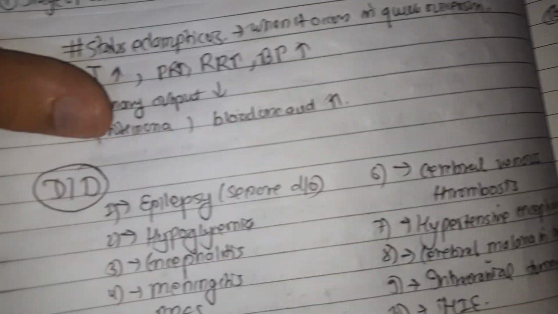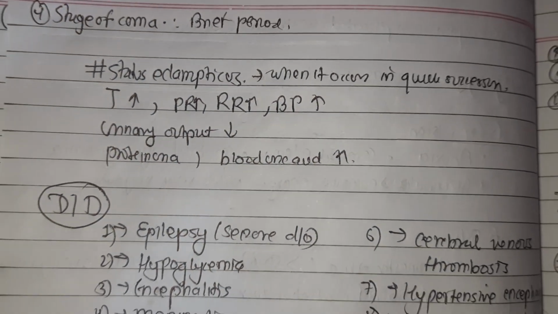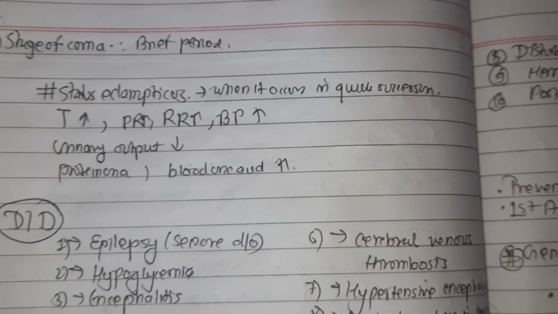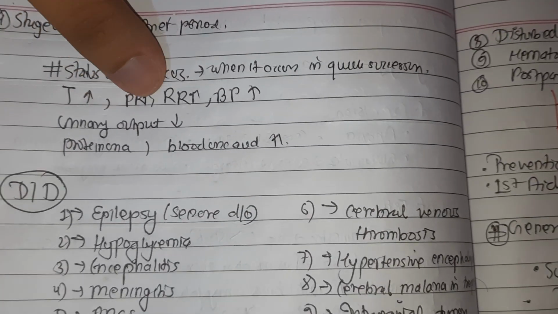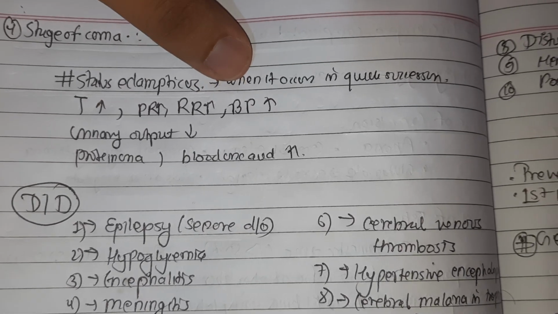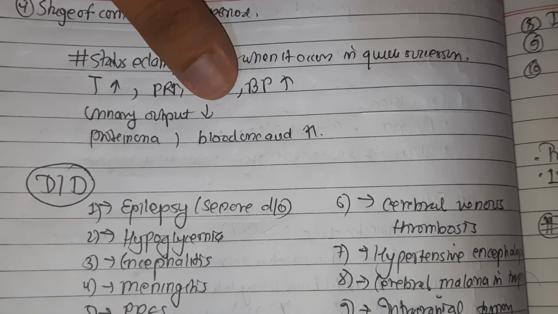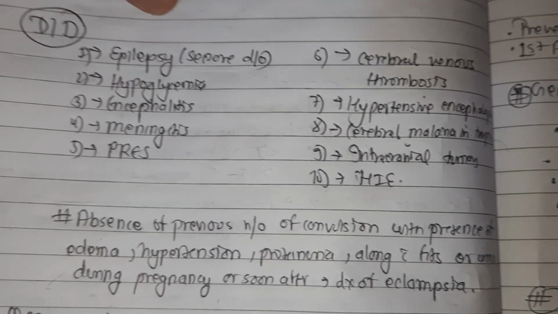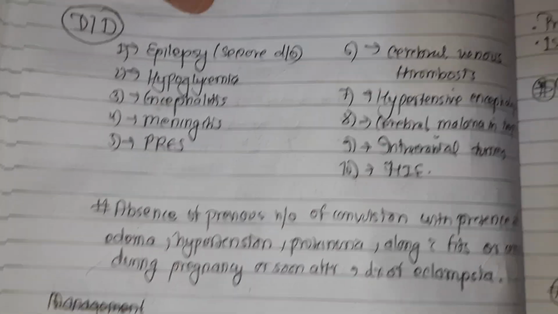The fits are usually multiple, recurring at varying intervals. When they occur in quick succession, it is called status eclampticus. Following the convulsion, the temperature usually rises, the pulse rate and the respiratory rate also rise, and the blood pressure also rises. Urinary output is markedly diminished, proteinuria is pronounced, and the blood uric acid is also raised. For the differential diagnosis, the diseases which are associated with convulsion or coma are to be borne in mind while arriving at the diagnosis of eclampsia.